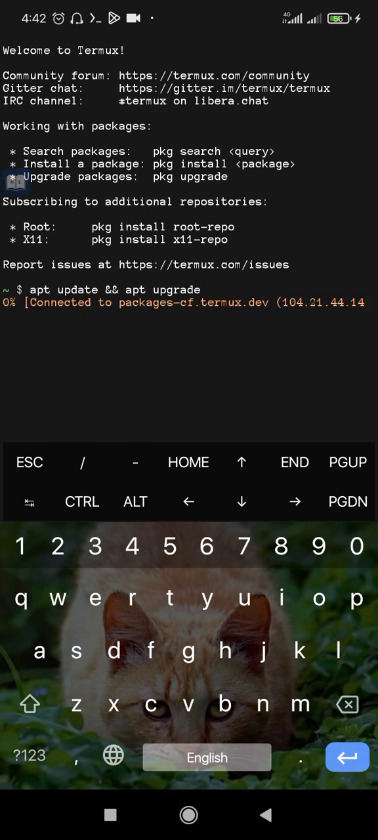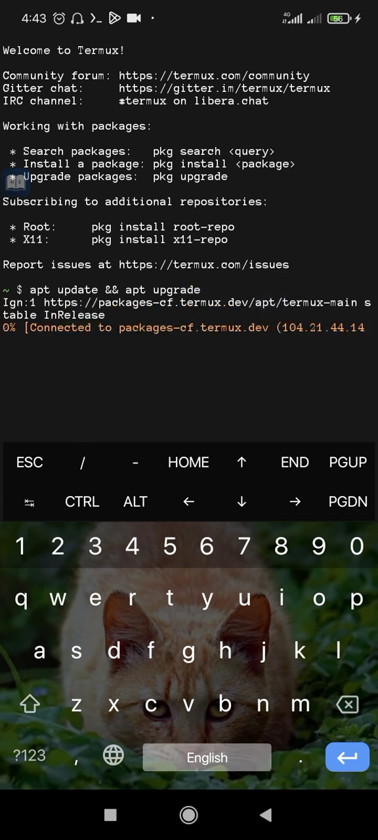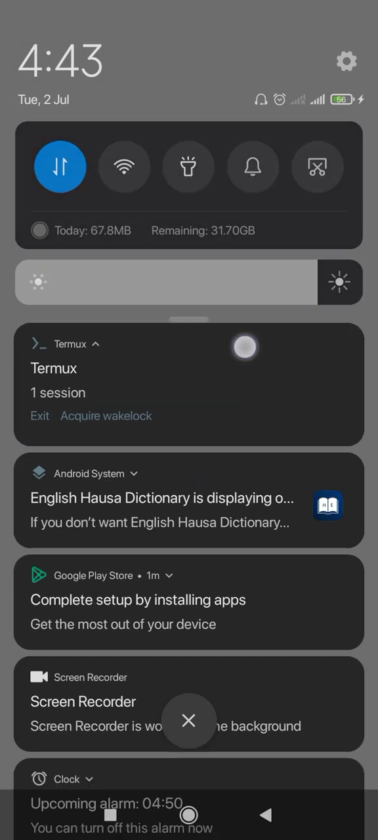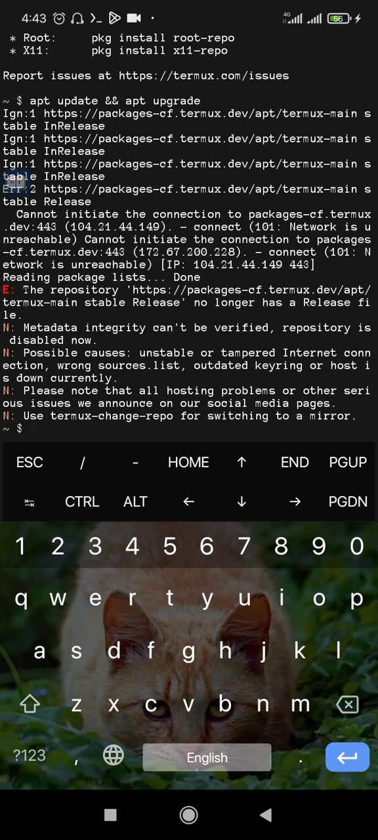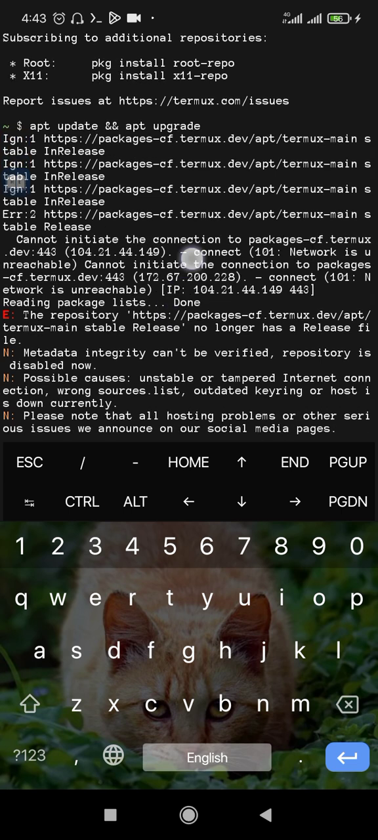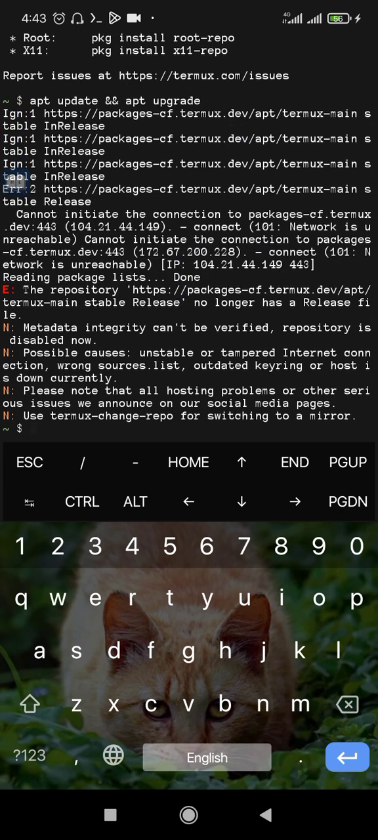So yanzu idan na run da shi kun ga about, but make sure you have your internet connection like this. So ga nan ina connecting. So maybe I think I have a slower internet connection. So in dai ga nan wannan shine in ka sa apt update and apt upgrade, it will start upgrading as long as you have an internet connection.